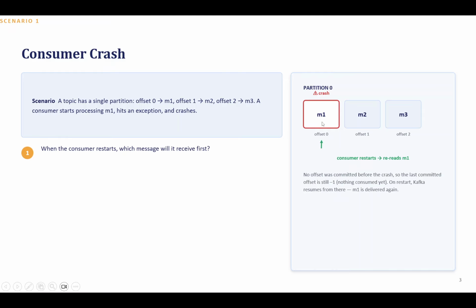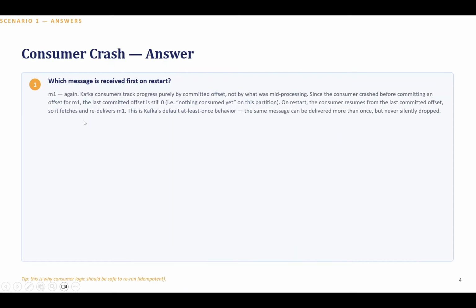But there is a scenario here. We'll move to the next question, then I will discuss that scenario. Which message is received first on restart? M1 again. Kafka consumers track progress purely by committed offset, not by mid-processing. This theory part you can read; I will share that PPT with all the members of this video.